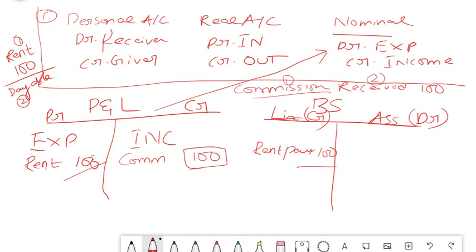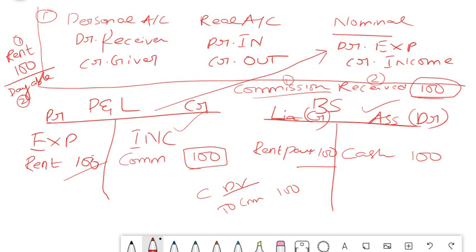So commission received. That means you have received 100 commission in terms of what? You have received cash, isn't it? 100 rupees cash you have received. For what? Commission. So commission is the income here and cash is the receipt here. So if you receive cash, then cash balance appears on your asset side. So simply your cash balance gets added by another 100. So this entry is nothing but cash debit 100 to commission income 100. So debit is there, credit is there, P&L impact is there, and balance sheet impact is there.